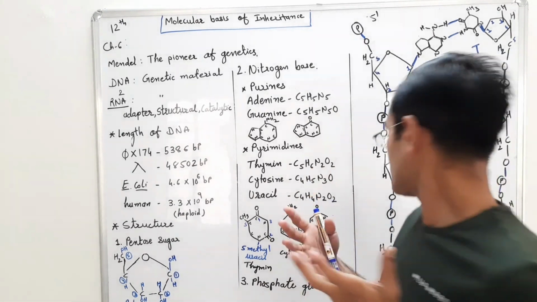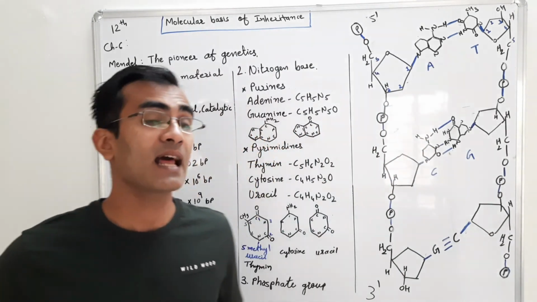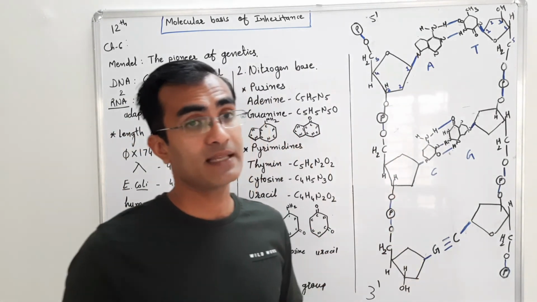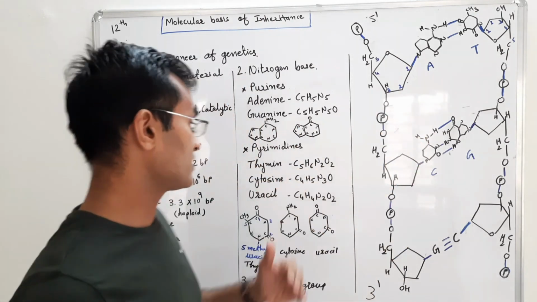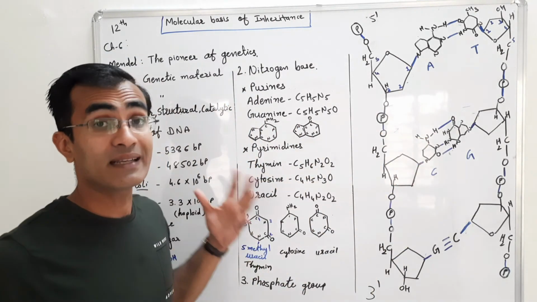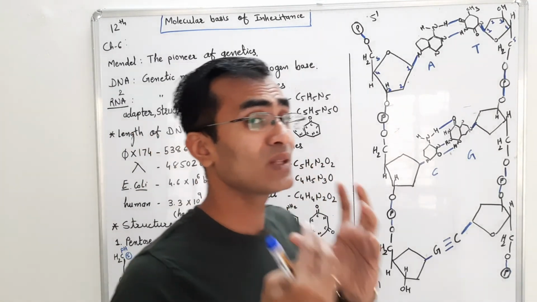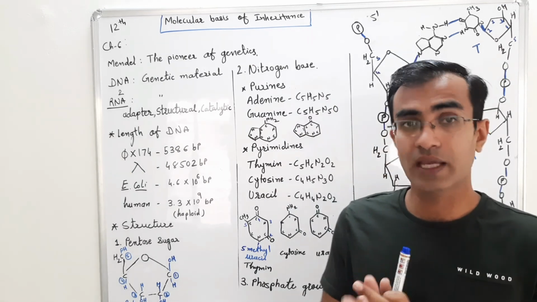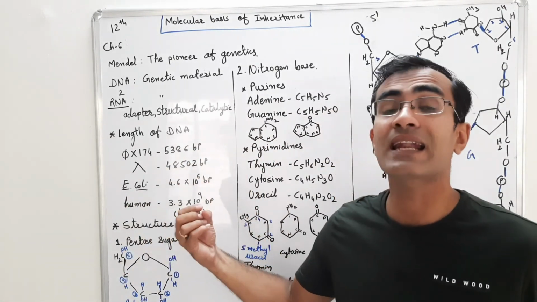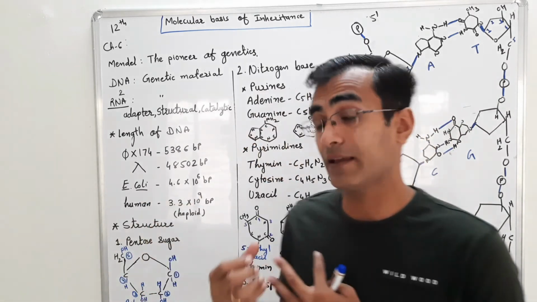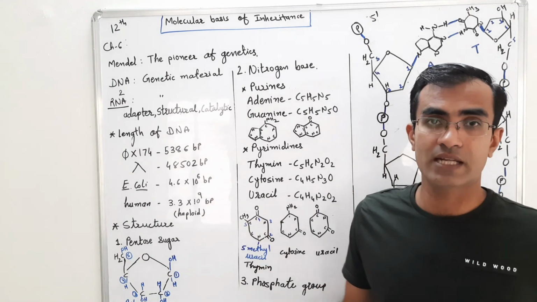Now we talk about the structure of the DNA. There are basically three components present that make up the structure of the DNA. The first component is the pentose. The pentose sugar in the case of RNA is ribose sugar, and in the case of DNA, it is deoxyribose sugar.